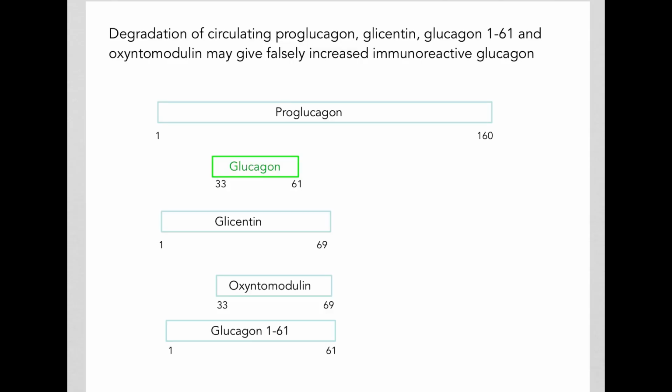Besides non-specific antibodies, another problem is that several of these glucagon-like chemicals are also secreted. For example, proglucagon, glicentin, oxyntomodulin, as well as glucagon 1-61. And when these chemicals break down, they can give you breakdown products that resemble glucagon very well. Because of this degradation of circulating glucagon-like molecules, we might get a falsely increased glucagon when we measure glucagon by immunoassays using antibodies.